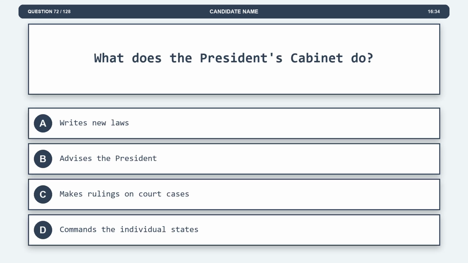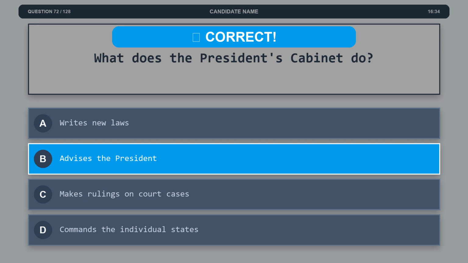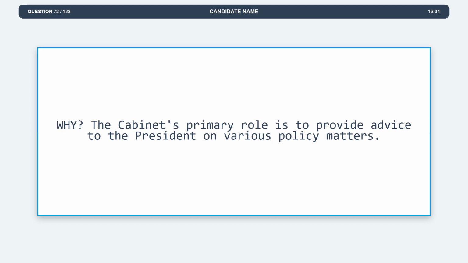What does the President's Cabinet do? Option A, writes new laws. Option B, advises the President. Option C, makes rulings on court cases. Option D, commands the individual states. The correct answer is option B, advises the President. Explanation. The Cabinet's primary role is to provide advice to the President on various policy matters.